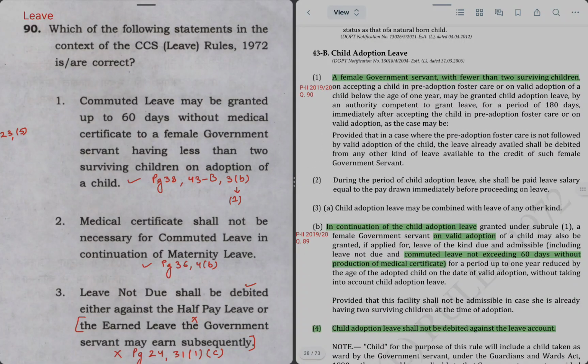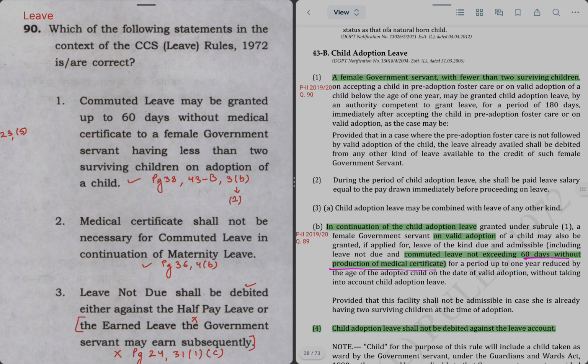So on page 38 let's go to rule number 43b and let's go to sub rule 3b, which is saying that in continuation of child adoption leave and in case of valid adoption. So valid adoption is that GS has less than 2 surviving children for the purpose of leave, and leave can be commuted not exceeding 60 days without production of medical certificate.